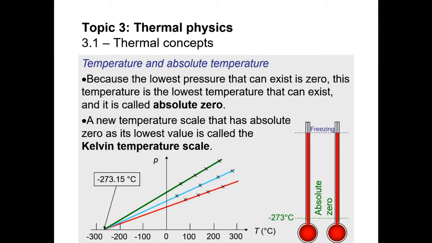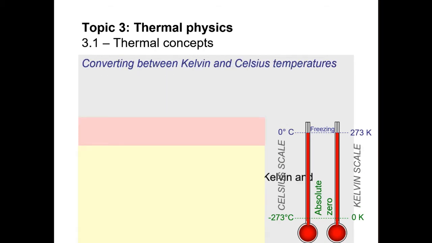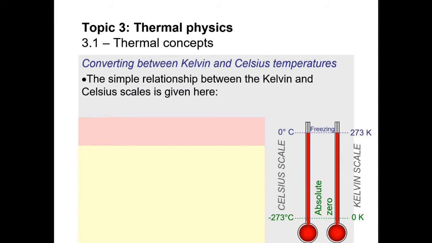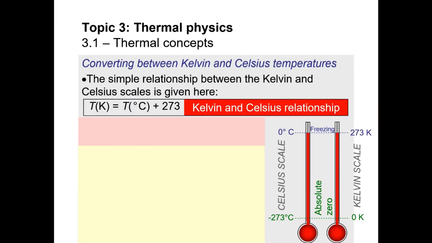So minus 273 degrees Celsius is equal to 0 Kelvin, and 0 degrees Celsius is equal to 273 Kelvin. So we have the relationship between the Kelvin and the Celsius scale given there. Temperature in Kelvin equals temperature in degrees Celsius plus 273.